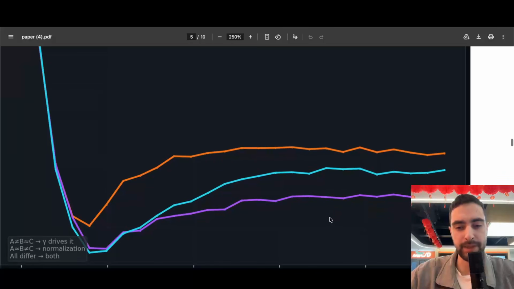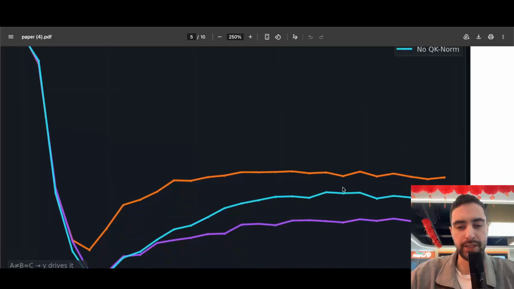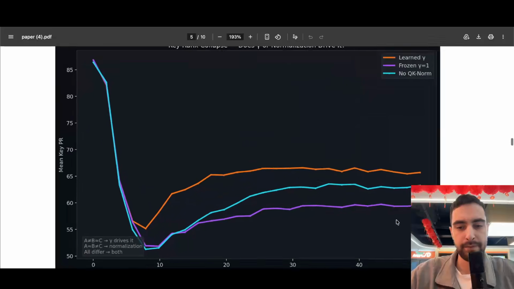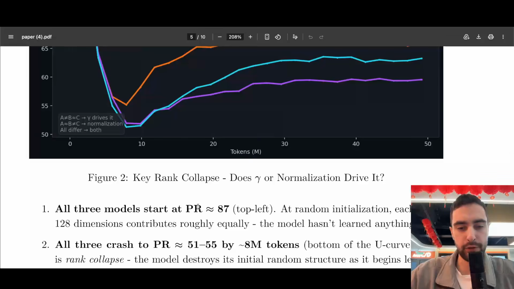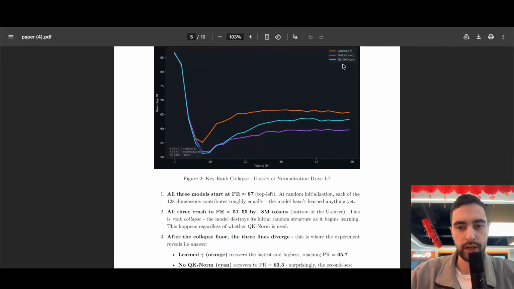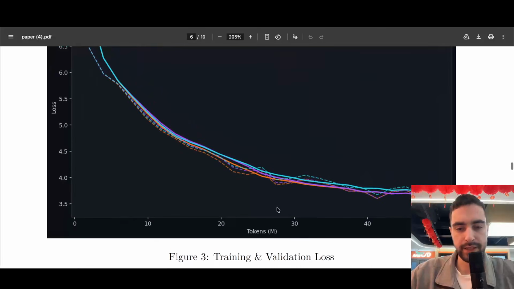So that's why without query key norm, Muon can just perform better in terms of fewer collapsed dimensions. But even with frozen gamma, the loss is better on this small data set.